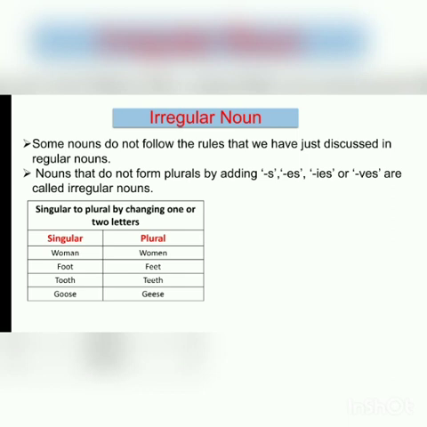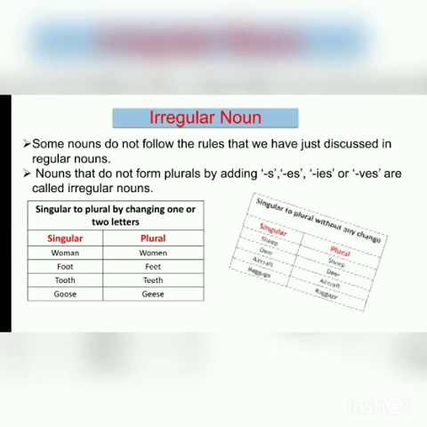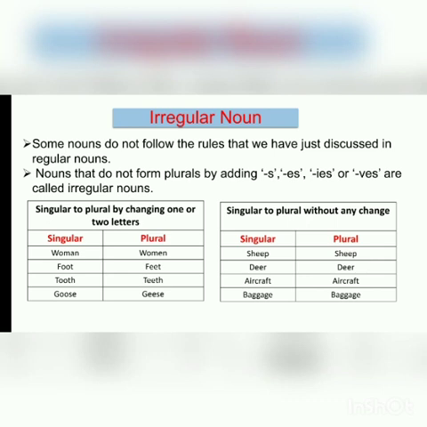Example, woman, women, foot, feet, tooth, teeth, goose, geese. Now have a look. There are few nouns that have the same singular and plural form. Example, sheep, sheep, deer, deer, aircraft, aircraft, baggage, baggage.